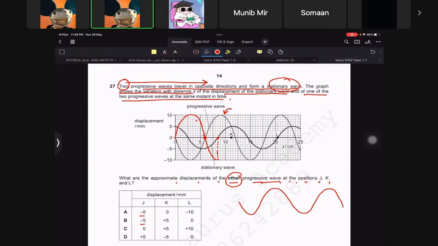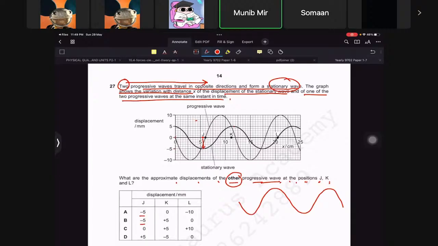I'll tell you the issue. Because the stationary wave is forming here, there's an antinode just next to J. An antinode cannot be formed if there is cancellation of the wave. So that's not possible. Don't you think so?